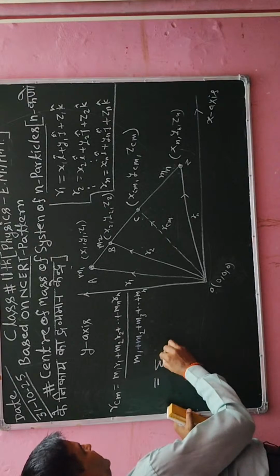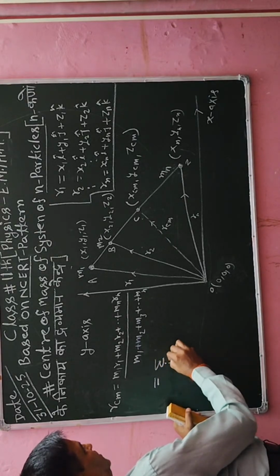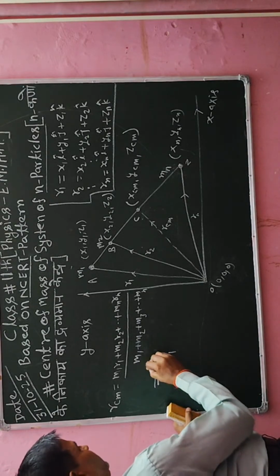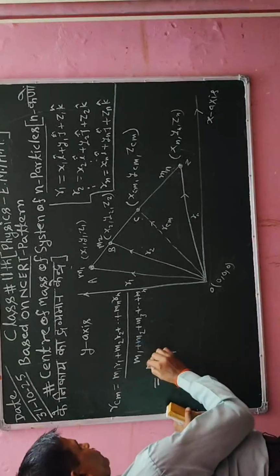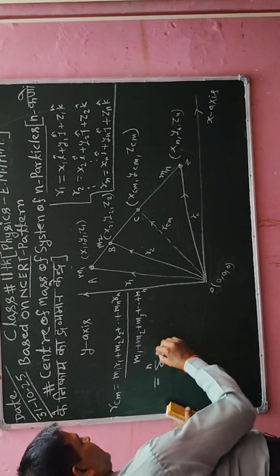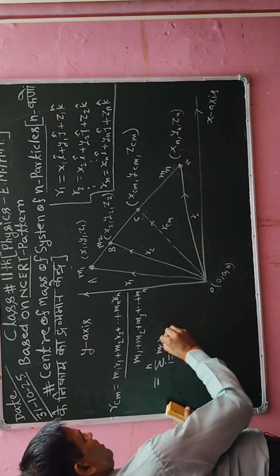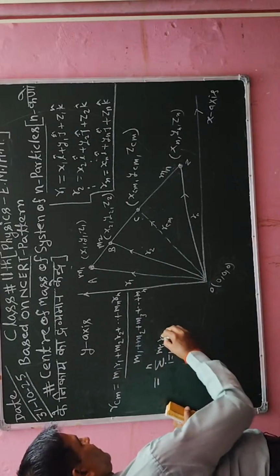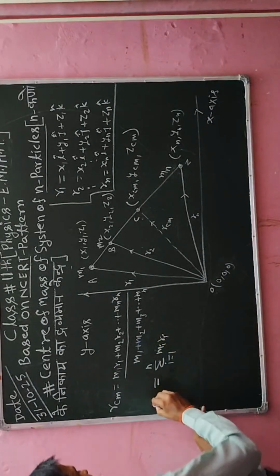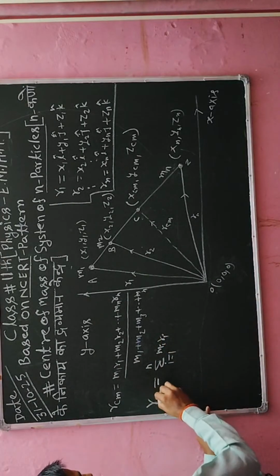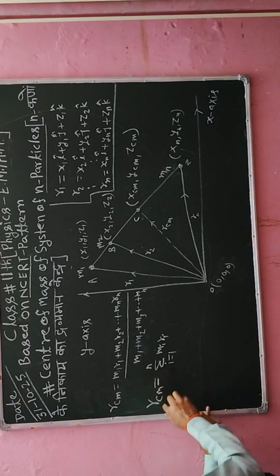Above I will write summation of i equal to 1 up to n, m i into r i. And on the left-hand side I have to write r cm.